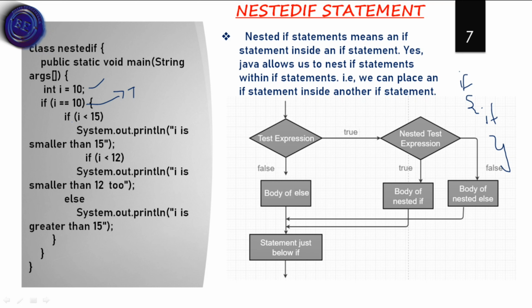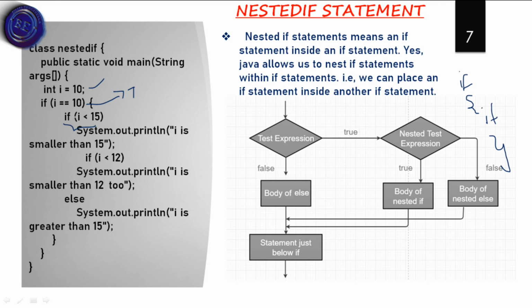Now again it will come to the next if statement: if i is less than 15. Here 10 is less than 15, so it will print System.out.println i is smaller than 15. Inside this if statement we have another if statement: if i is less than 12.